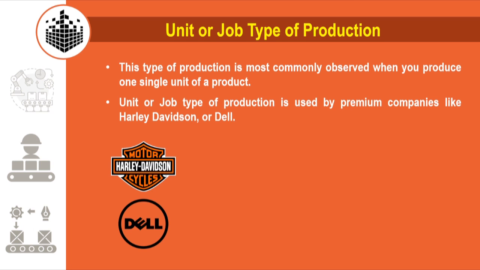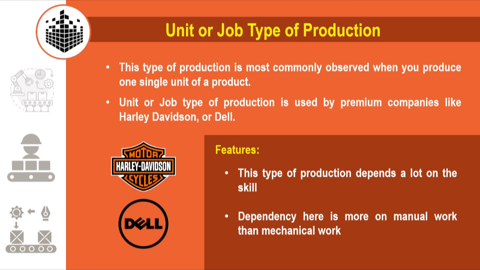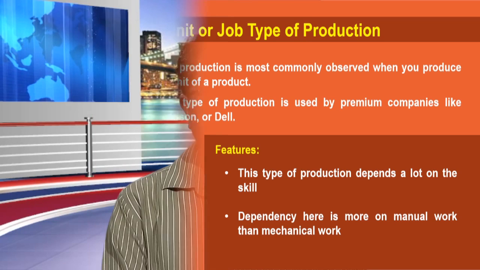Unit or job type of production is used by premium companies like Harley Davidson, who make motorcycles, or Dell, which is making computers. Then let us discuss the different features of the unit or the job type of production. This type of production depends a lot on the skill. The dependency here is more on the manual work rather than the mechanical work. In this type of production, the customer service and the customer management plays a very important role.